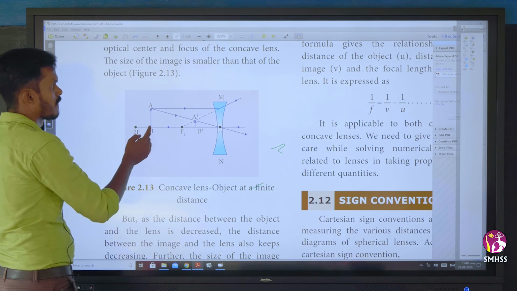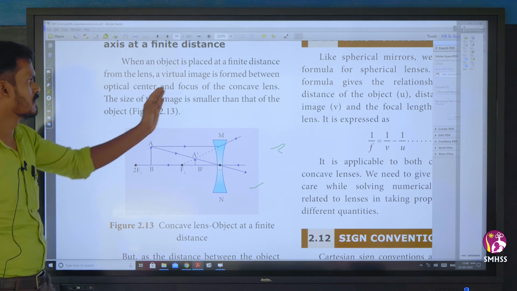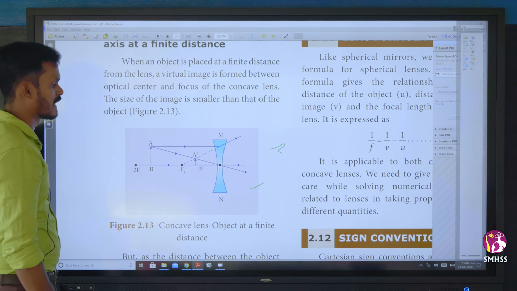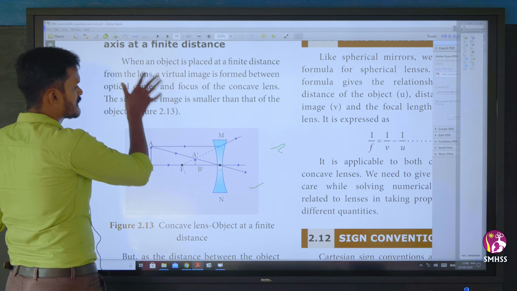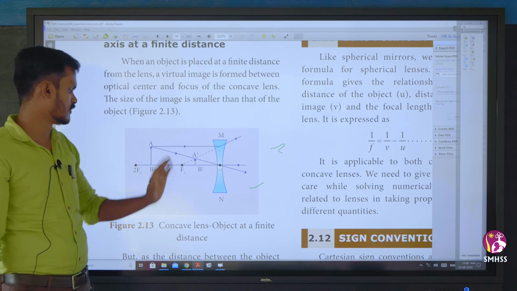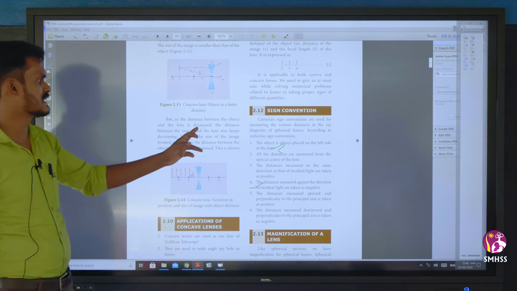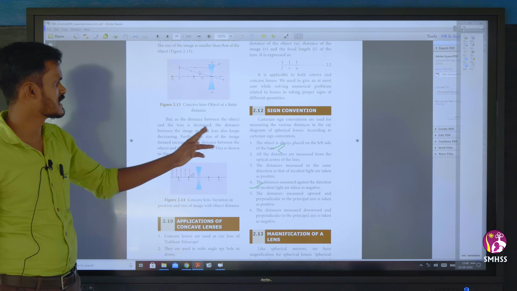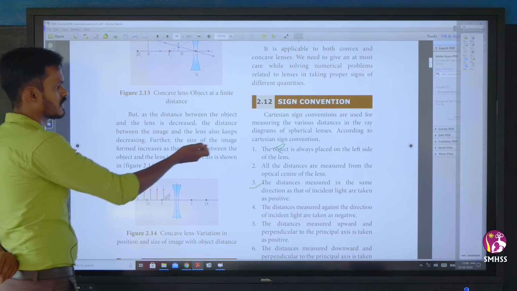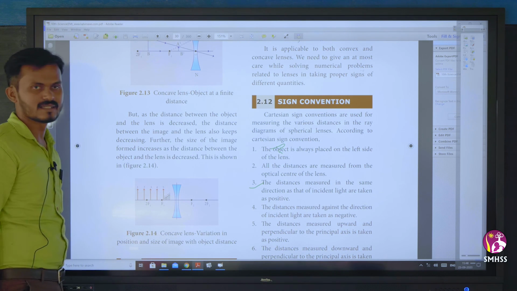Now here, when the object is placed at a finite distance from the lens, a virtual image is formed between the optic center and focus of the concave lens. So where will the image form? Between the optic center and the focus, which will be smaller than that of the object. But as the distance between the object and the lens is decreased, the distance between the image and the lens also keeps decreasing. Further, the size of the image formed increases as the distance between the object and the lens is decreased.